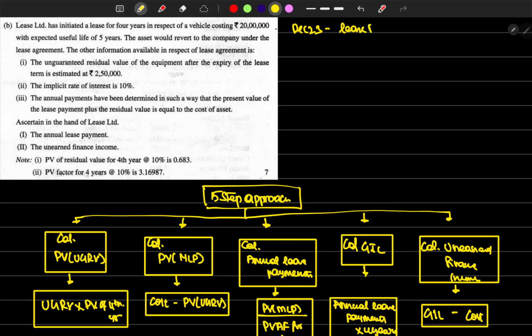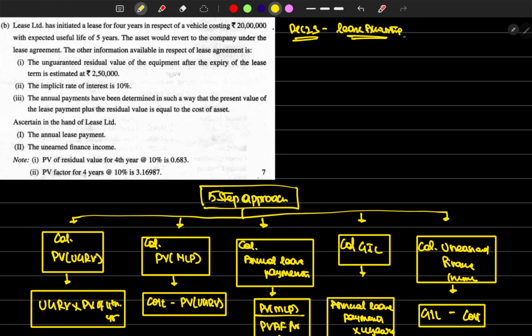Hey guys, in this video we are going to solve one problem from the December 2023 question paper, lease accounting. This is from the lessor perspective. It is a lessor perspective problem: how much he is going to earn out of that lease, how he is getting the lease payments, and what is the unearned finance income, the interest income he gets out of leasing the vehicle. So these things we are going to see now.